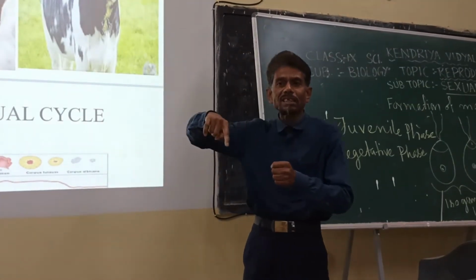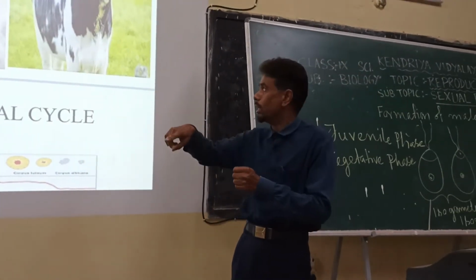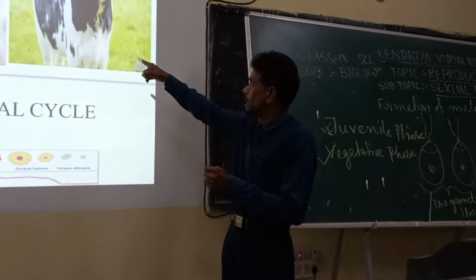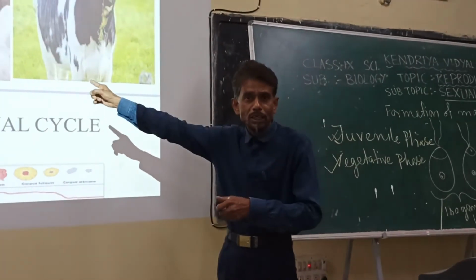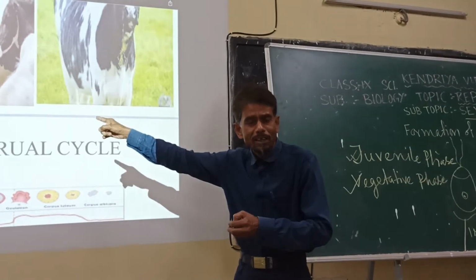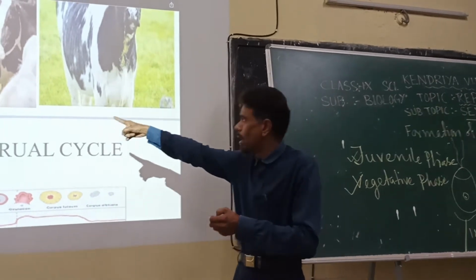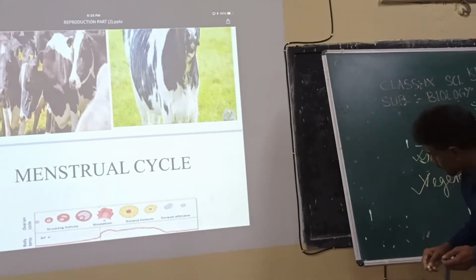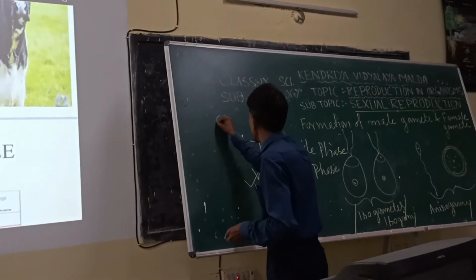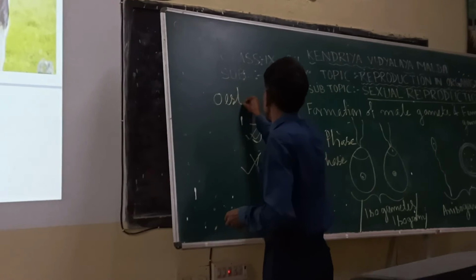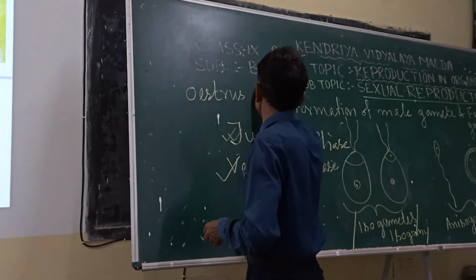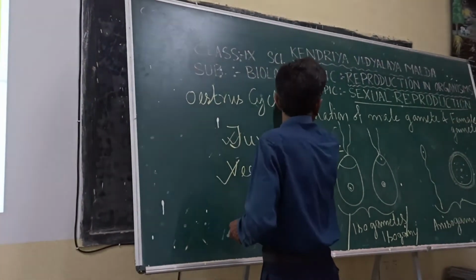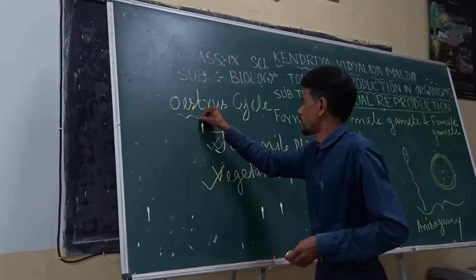This cyclic change, which is taking place in case of non-primate mammals, as you see here, cattle, is called the estrus cycle.